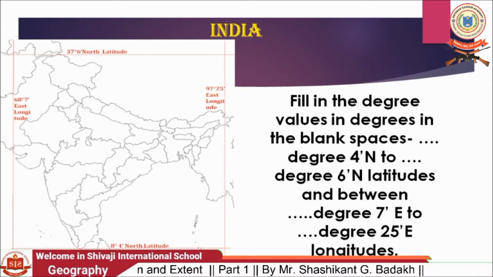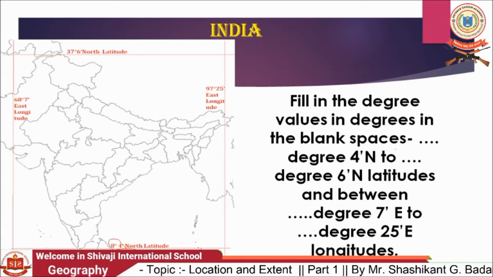See students, fill in the degree values in the blank spaces: dash degree 4 minute north to dash degree 6 minute north latitude. First we will see the latitudinal extent of our country India. Here you can see the latitudinal extent in the northern direction is 8 degree 4 minute, here is our southern tip.